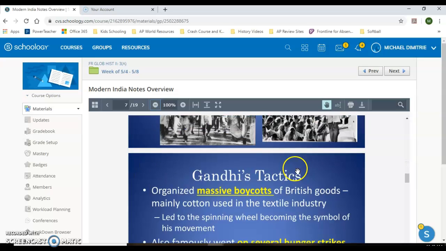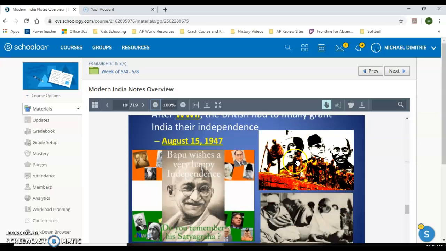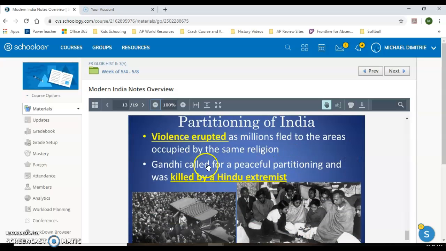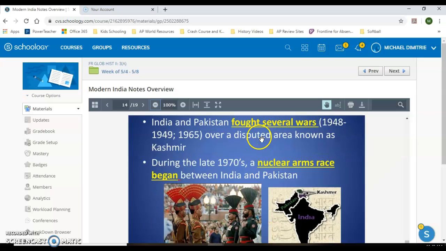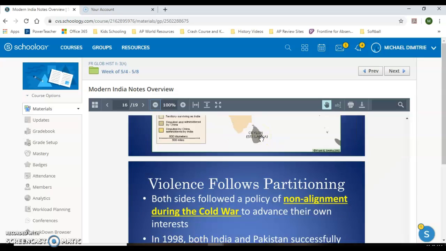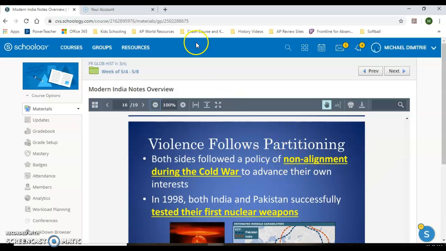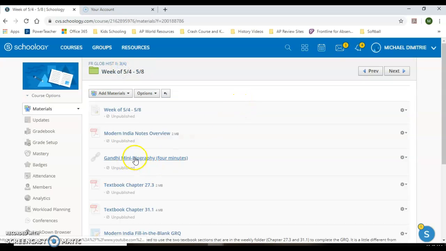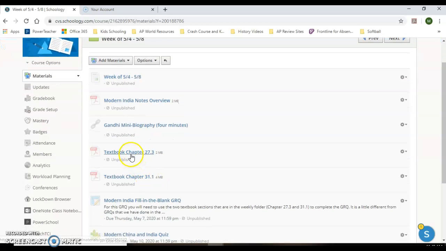Here's Gandhi. I'm scrolling quickly here through some of the major events of Gandhi's time in India. It talks about the partitioning, or the dividing, of India between Pakistan and India, and it continues on with the problems today between India and Pakistan. So that's one good resource for you. You want to make sure you review that. You can see the link here to the mini bio for Gandhi. It's only 4 minutes. These links here will take you directly to the chapter textbook sections you need.